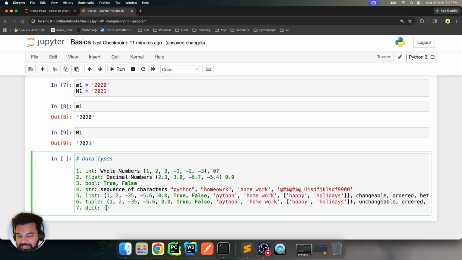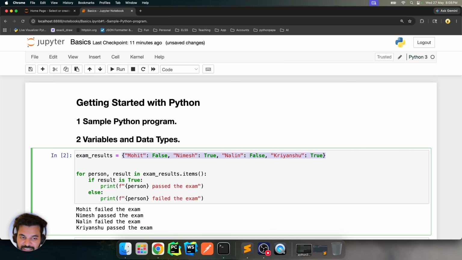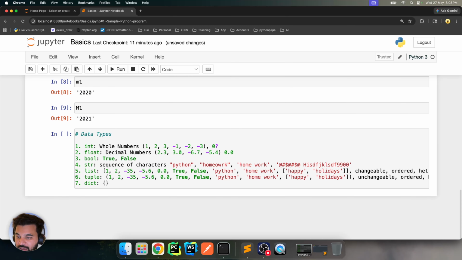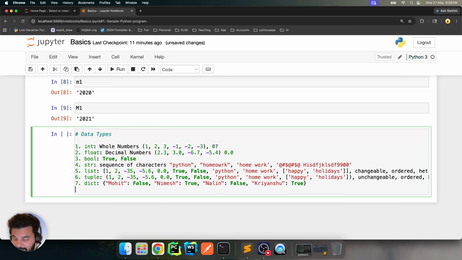Key value pairs basically means they are pairs, right? I mean, for example, you have a lock and a key. For one lock, let's say you have one key, right? Similar to that, you have key value pairs, and dictionary you have already seen. I will just copy that here, which is basically a dictionary. A dictionary is data where you have a key, right? And corresponding to those keys, you have values. Okay.